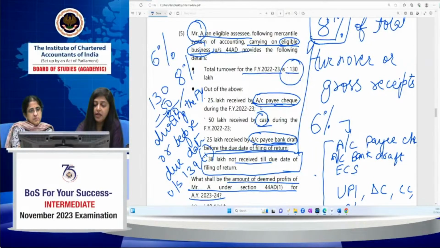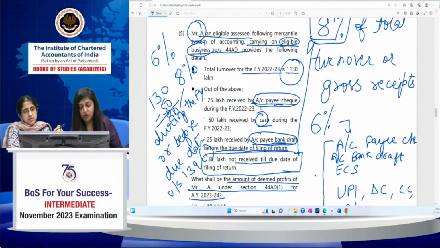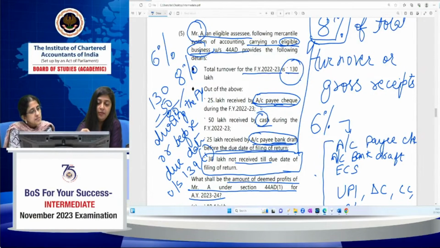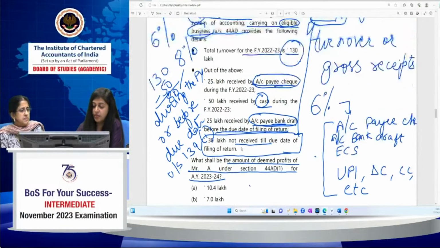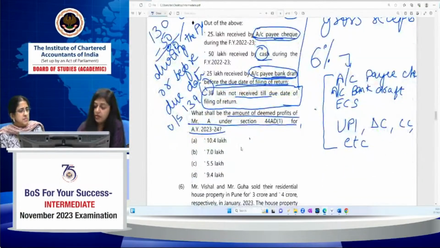Mr. A from this eligible business: what will be the 6% amount on the sales total turnover, and what will be the 8%? Naman has already answered it as B, but how, Naman? You have to just give on which portion you have to compute 8% and for which portion you have to compute 6%. There are 2%, 8% for presumptive, it's 6% and 8%.